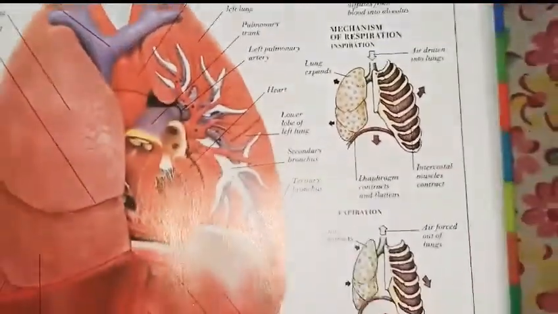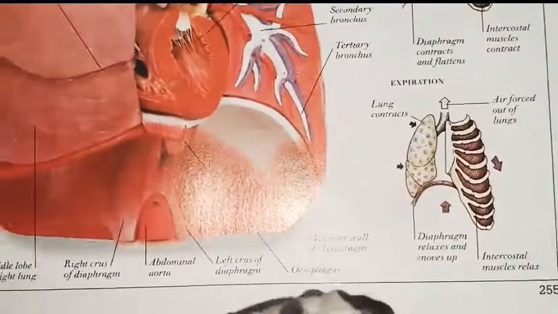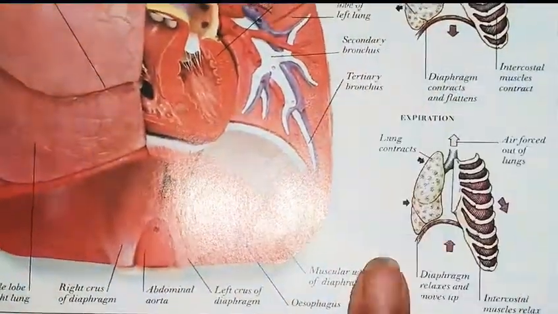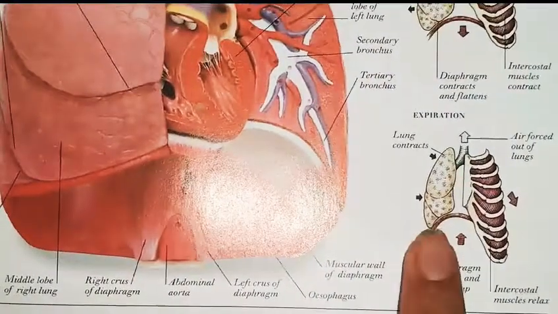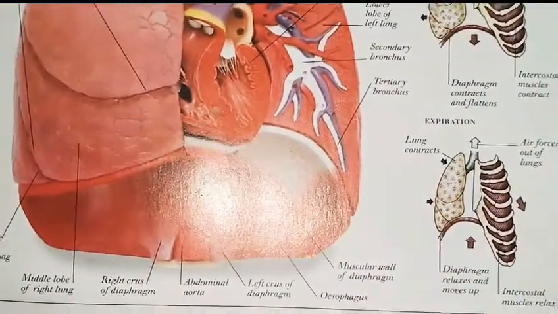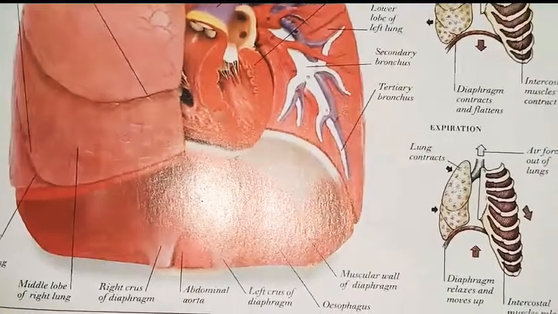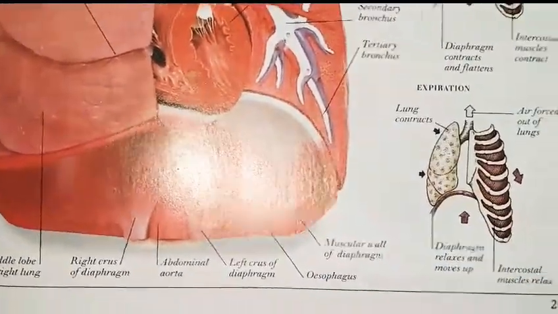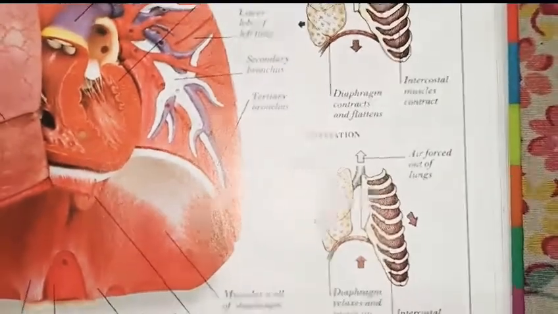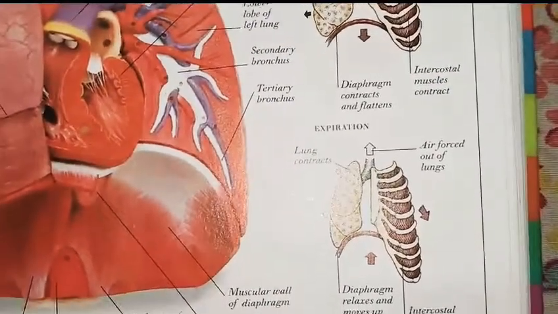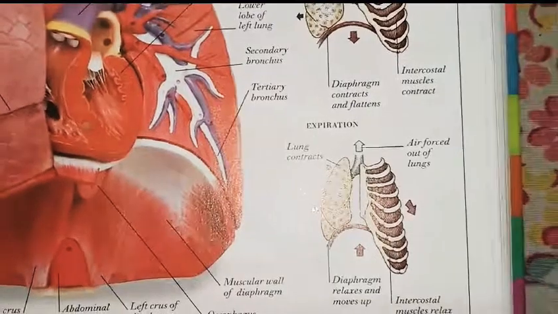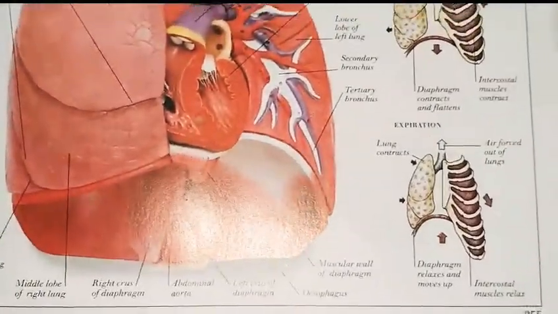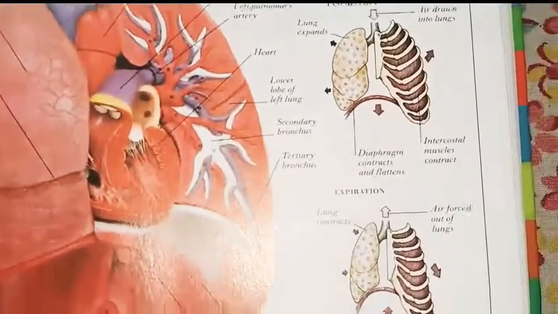Now what happens in exhalation? When we remove our air, the chest cavity becomes relaxed. Due to this, the air pressure inside increases and outside decreases, so the air moves upward and is forced out of the lungs. The diaphragm relaxes and moves up, and the intercostal muscles relax, all in a relaxed position. So that is what happens in inhalation and exhalation.